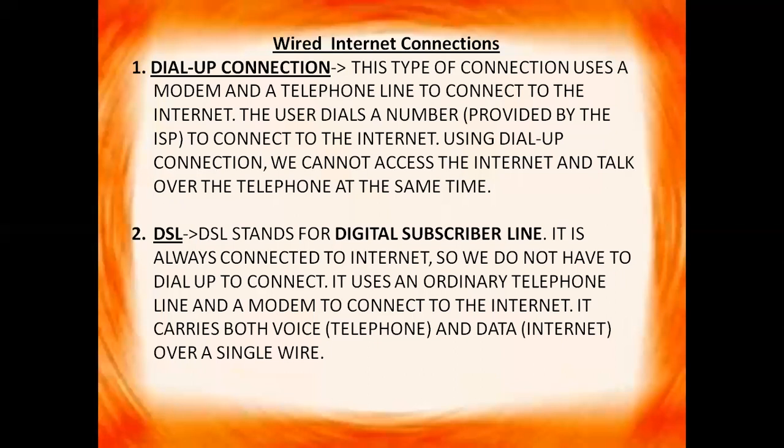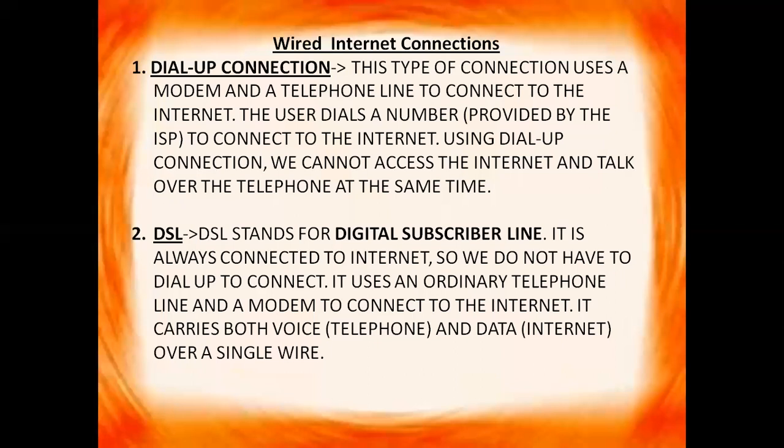Now next we have DSL. DSL stands for digital subscriber line. It is always connected to the internet, so we do not have to dial up to connect, right? So in case of DSL, we are getting the connection with the help of telephone lines, but here we are not dialing any number to get the connection.